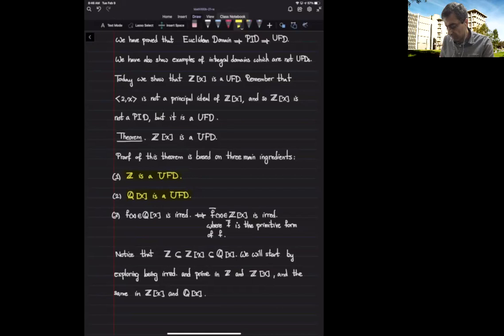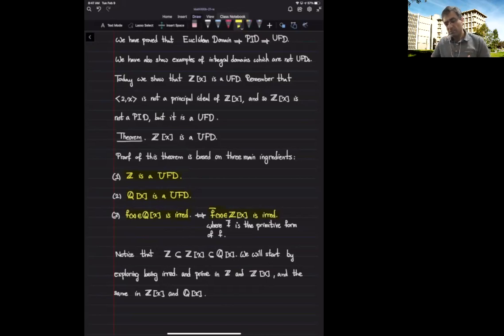So we have a kind of map from Q[x] to Z[x] that sends irreducible elements to irreducible elements, at least among primitive polynomials. These are the three important ingredients of the proof of the theorem.